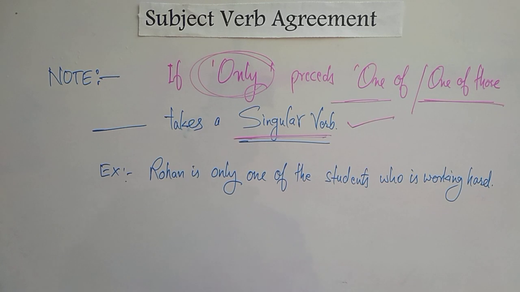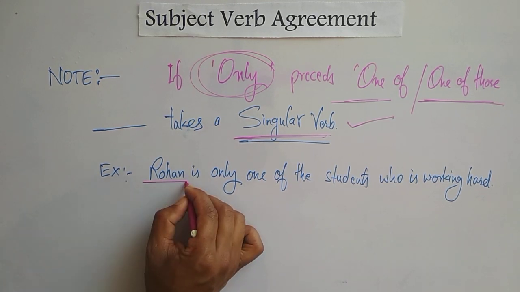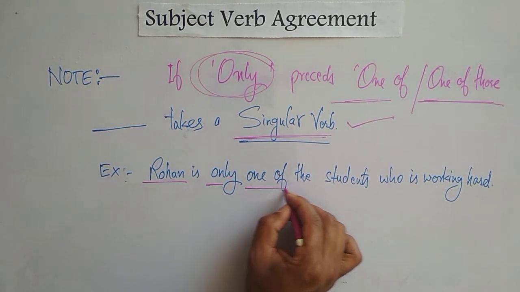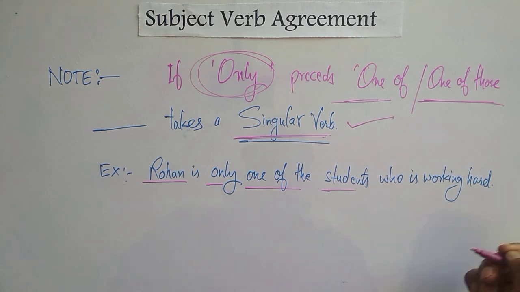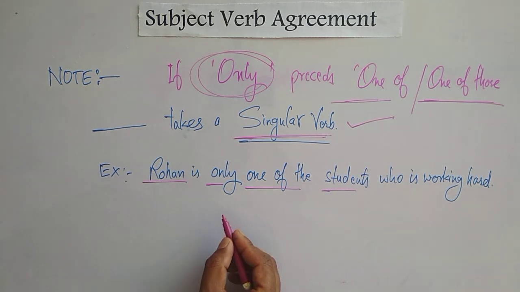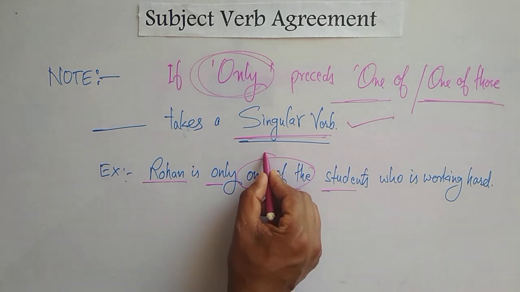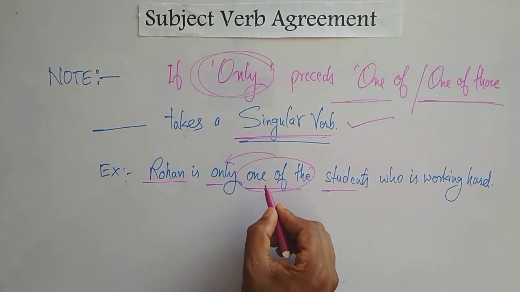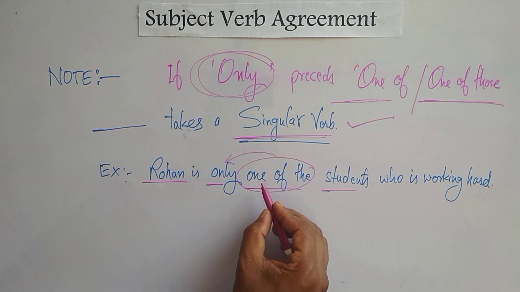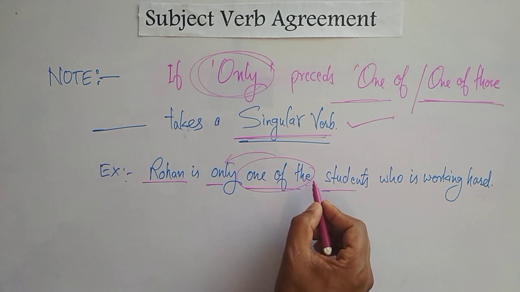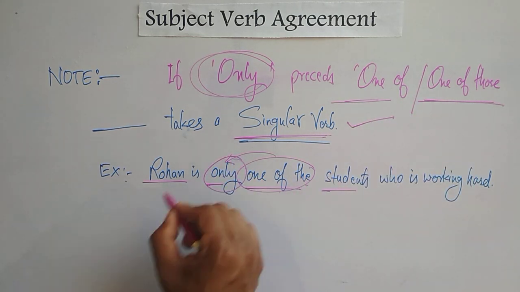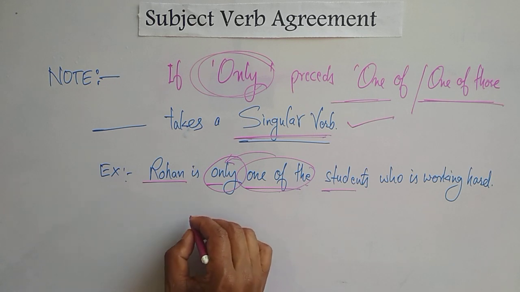Students, in the given sentence you can see: Rohan is only one of the students who is working hard. Here the rule says if one of the is preceded by only, in very simple words, if before one of the you use only, the verb must be singular.